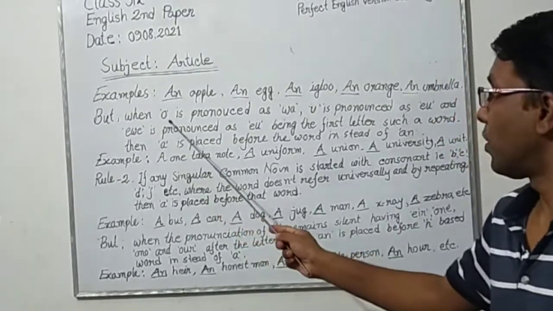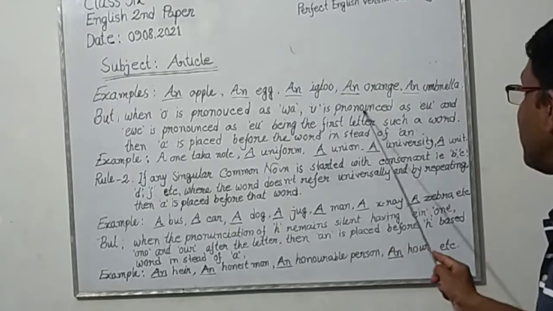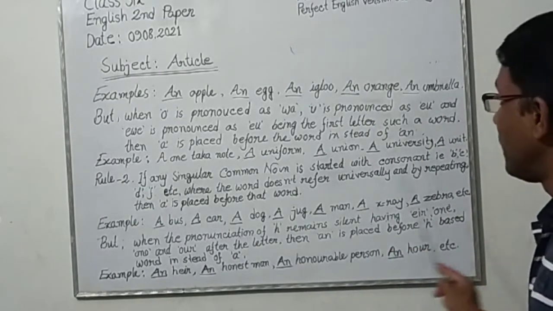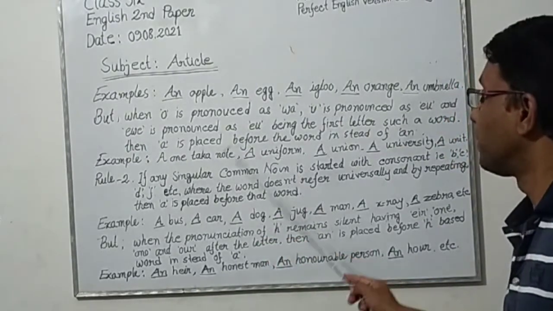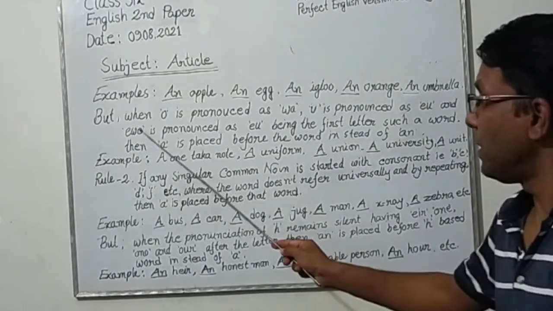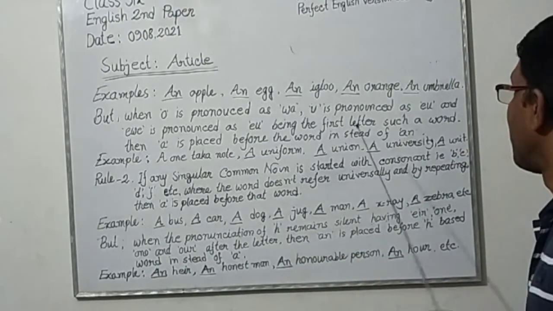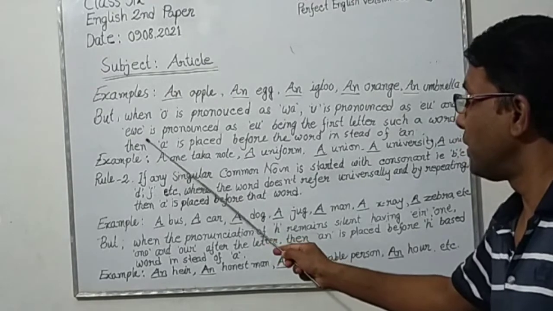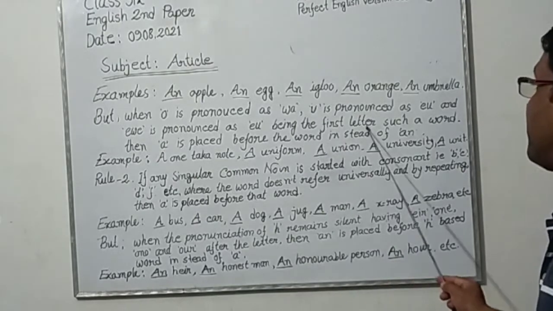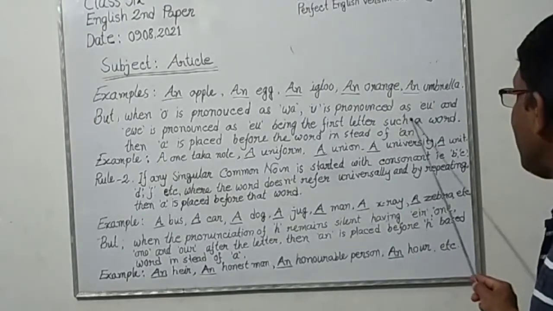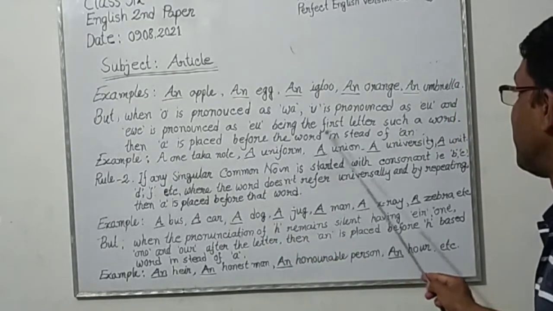But when O is pronounced as wa, U is pronounced as you, and EU is pronounced as you, being the first letter of such a word, then a is placed before the word instead of an.